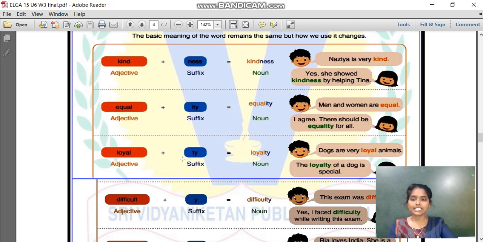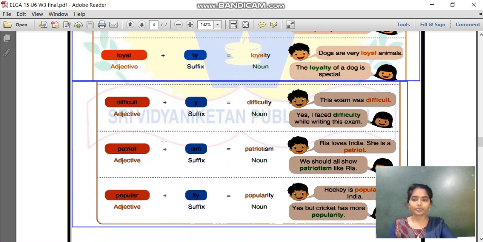Let me take another example, like equal. Equal is an adjective. I added -ity, so it became equality. So equality is a noun. Men and women are equal. Here, equal is showing the adjective. In the second, I agree there should be equality for all. Here, equality is indicating a noun. This is how the leftover ones work.